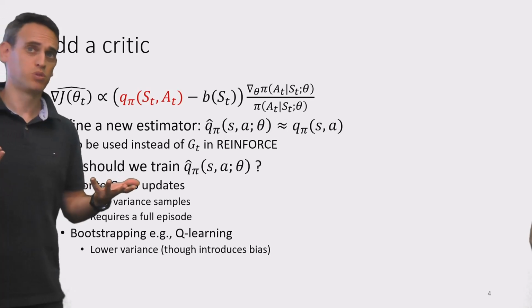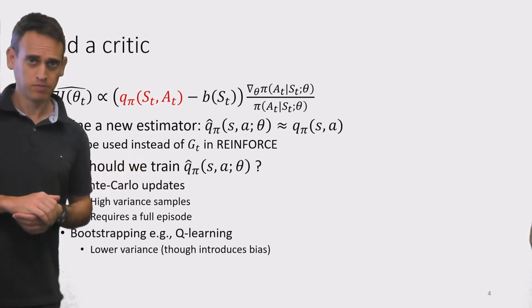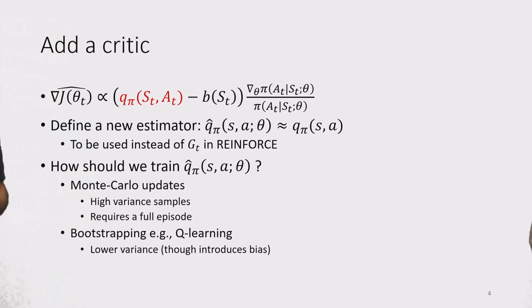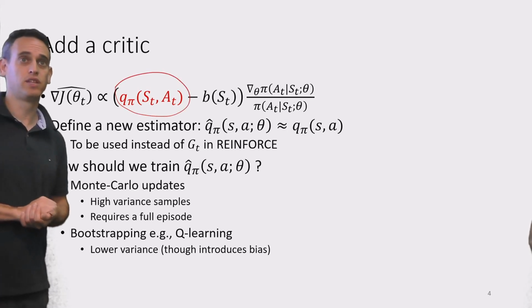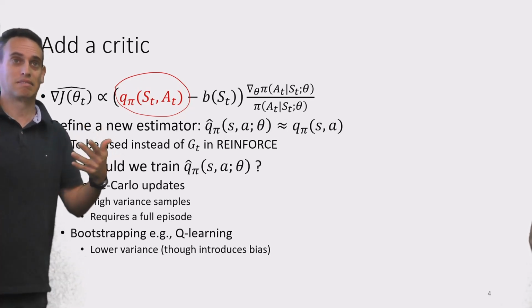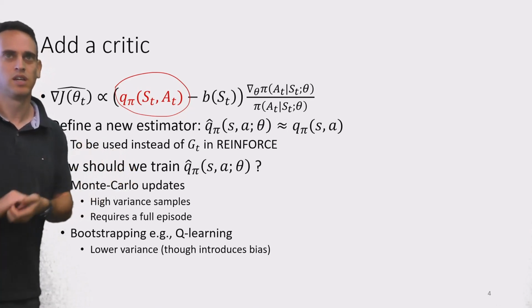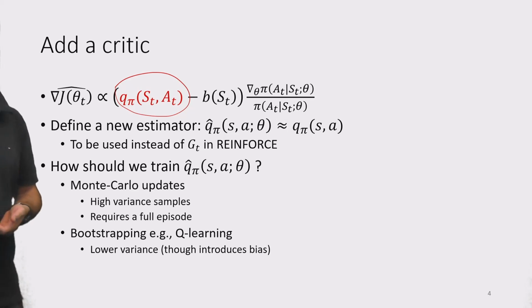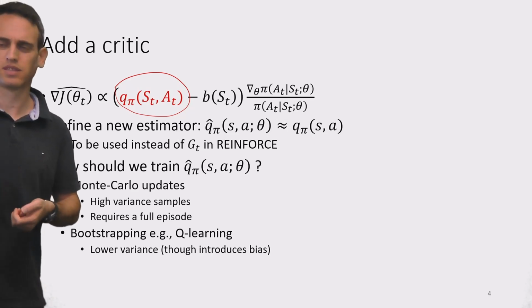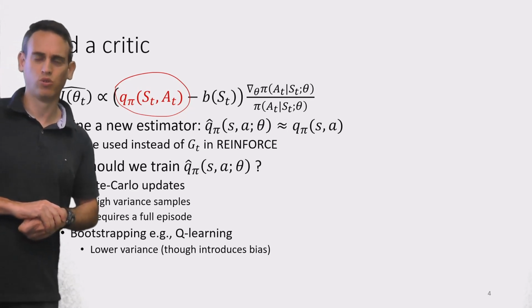For instance, we can use bootstrapping approaches, but the main idea here is that instead of using one sample value, we'll try to rely on an estimation of the expected G, right? So not rely on one noisy sample, but try to somehow learn the expected Q value or the state value. But in this case, in order to use the policy gradient theorem, actually we need to train the Q values.